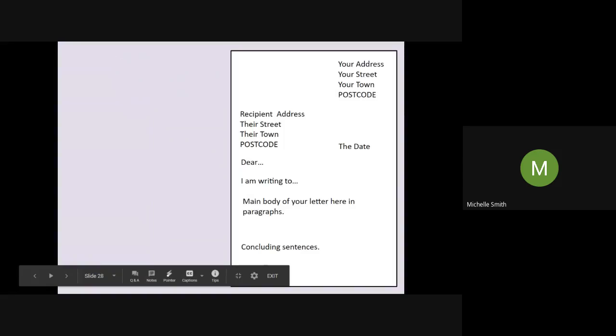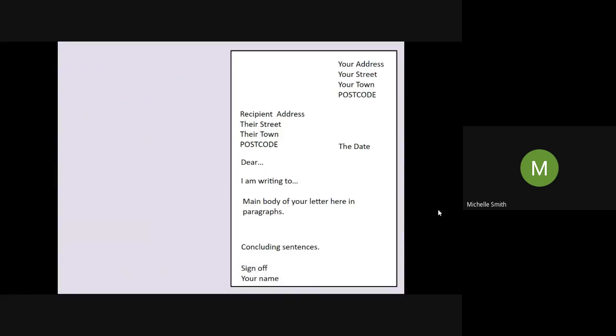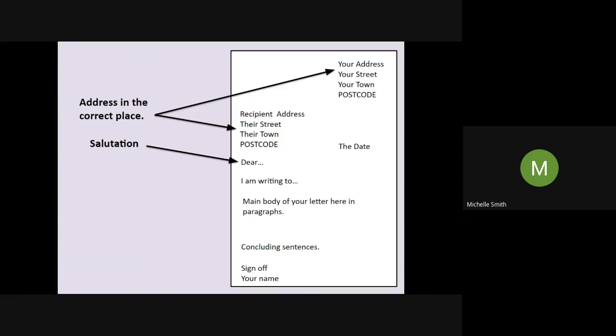Okay, so hopefully we've all labelled our letter layout and it should look something like this. So the addresses, both of them in the right place. Your address on the right-hand side, the recipient address on the left-hand side. Remember, you're always right. Next up, the salutation should come under the recipient address and the date should come in line with the recipient postcode.